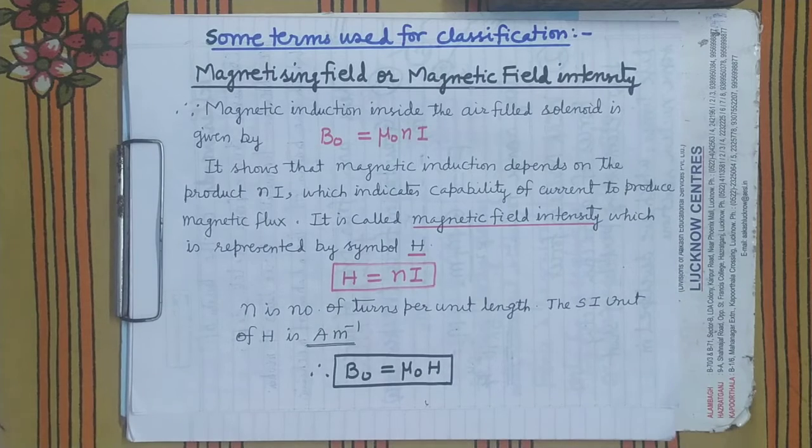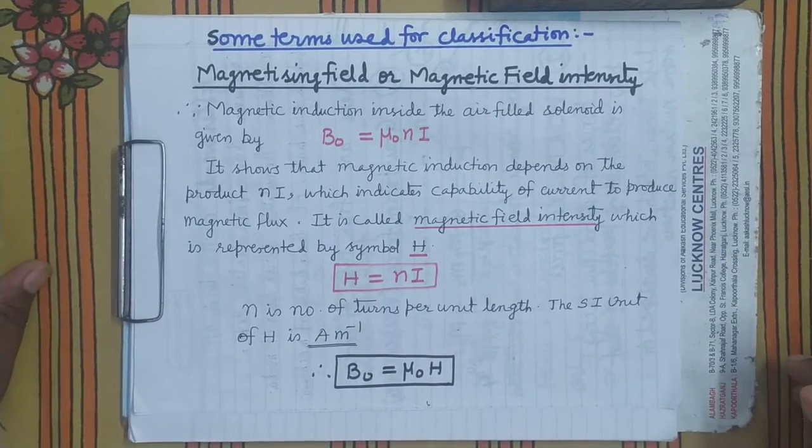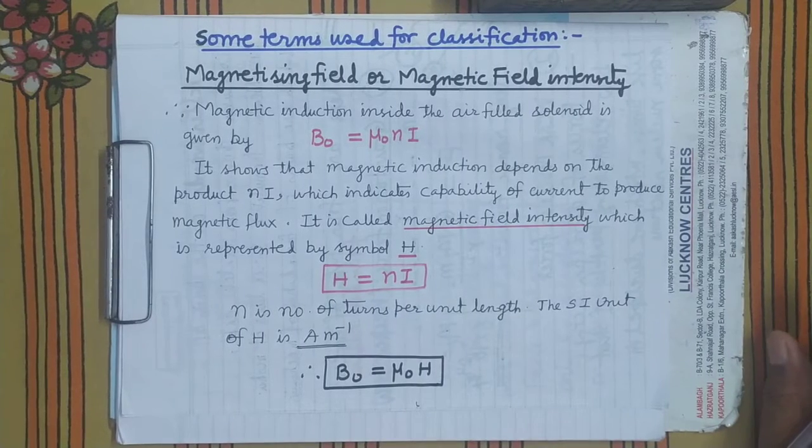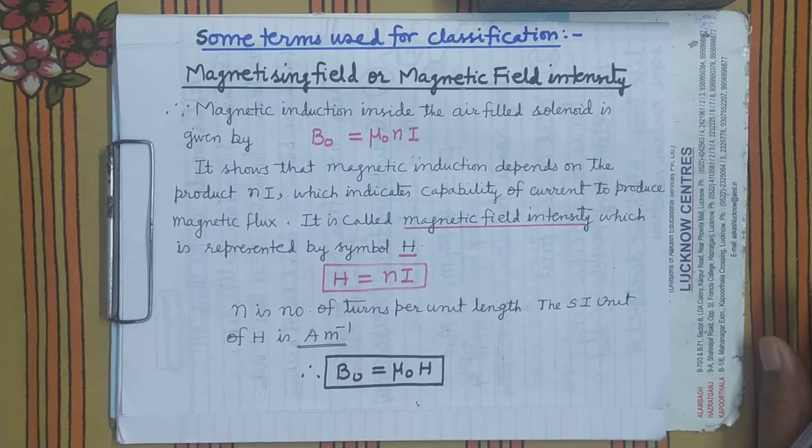Now in this second video I am going to tell you some terms related to the magnetic classification of materials. As you already know, from the point of view of magnetism, we can classify all substances under three headings: diamagnetic, paramagnetic and ferromagnetic. Diamagnetic substances, for example bismuth and copper, when placed in an external magnetic field, magnetize opposite to the magnetizing field, but the magnetism acquired by them is feeble.